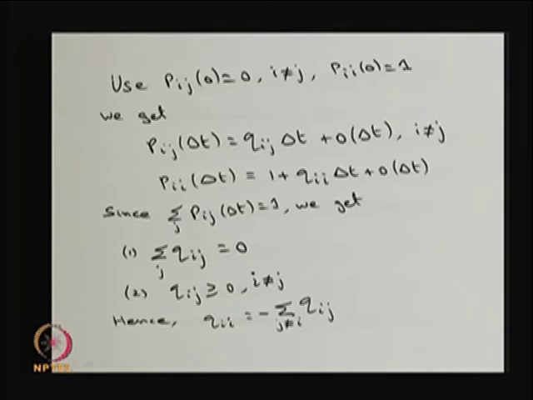The details of the proof can be found in the reference books. So, the quantity Qij has the property that the row sum is 0 and the off-diagonal elements are greater than or equal to 0. Therefore, the diagonal element is the summation of all the other terms with a minus sign.